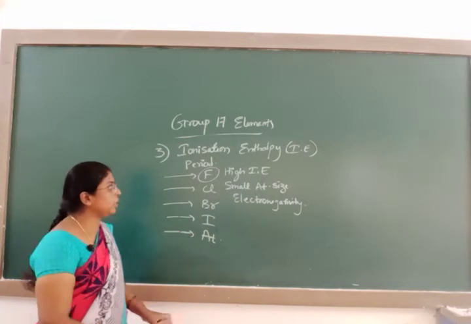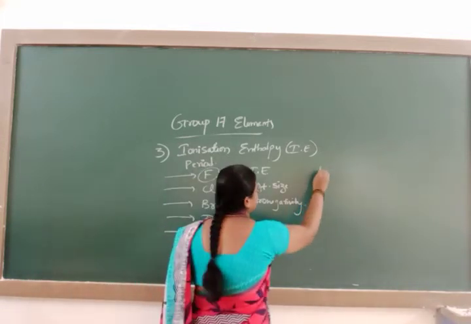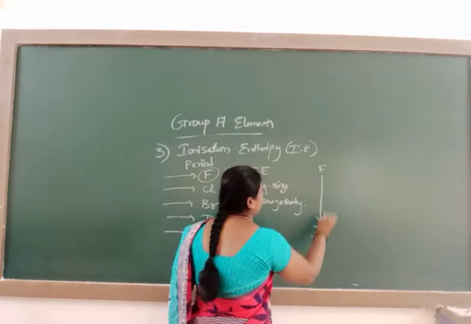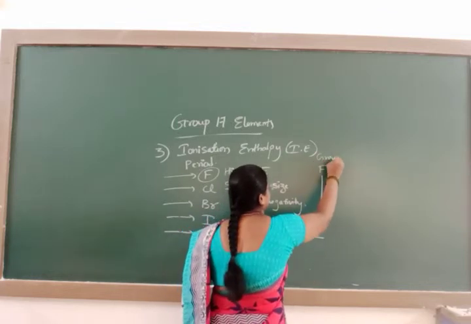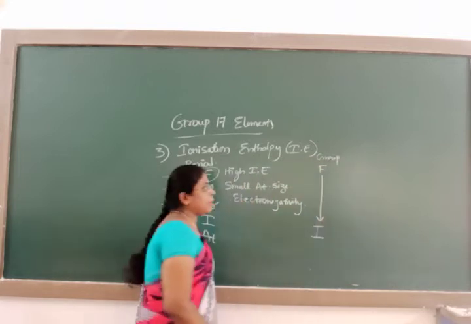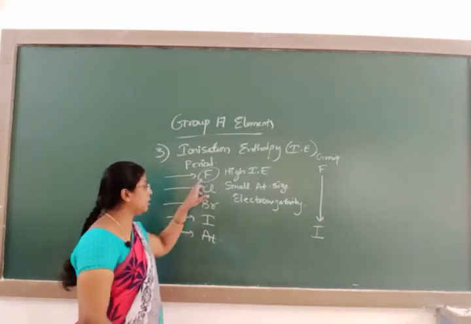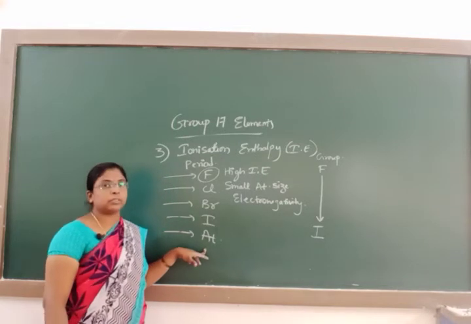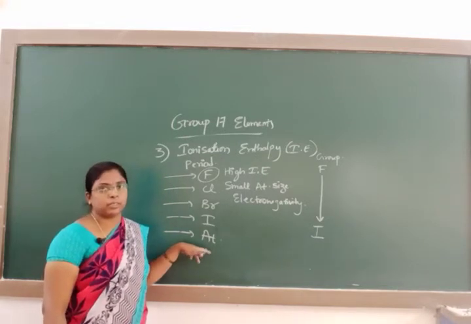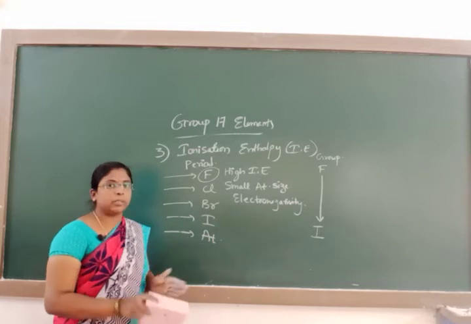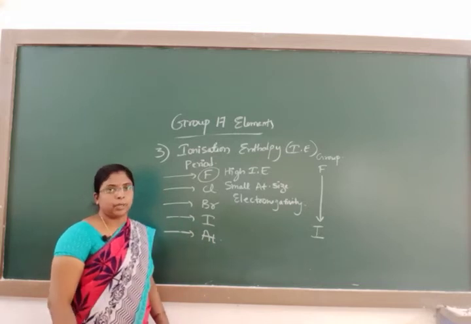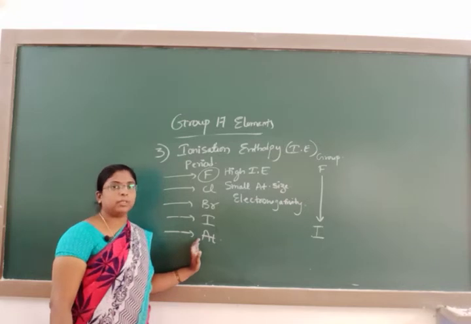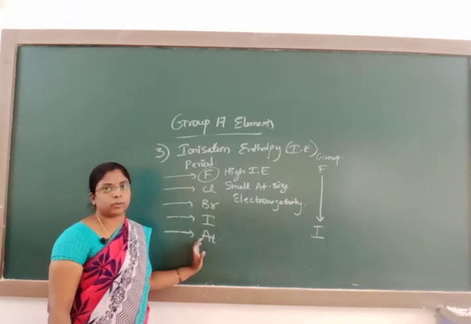But when you see down the group from fluorine to astatine, what happens? Down the group, the atomic number increases, which in turn increases the atomic size. As the atomic size goes on increasing, the force of attraction between the nucleus and the outermost electron decreases.